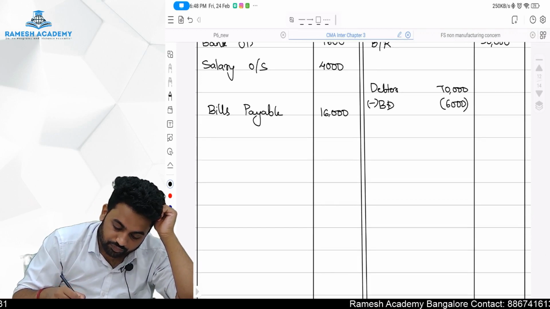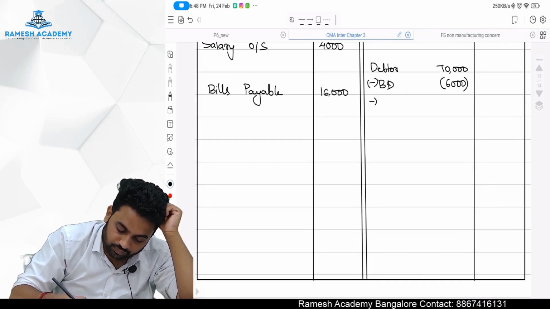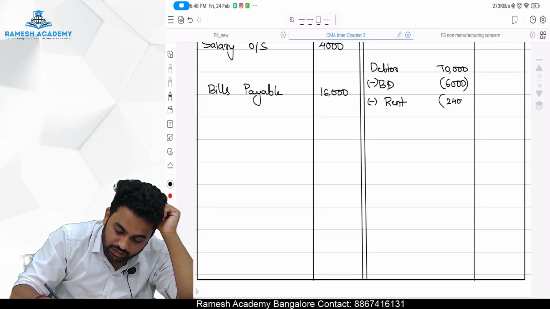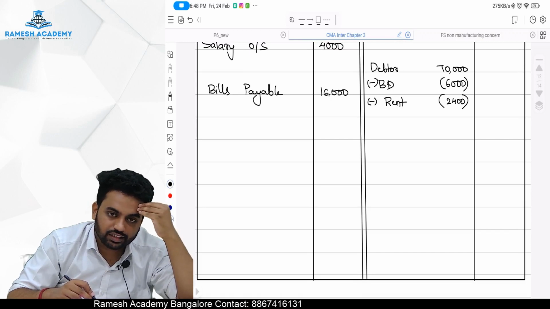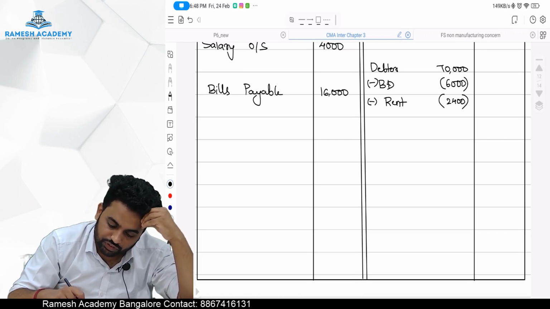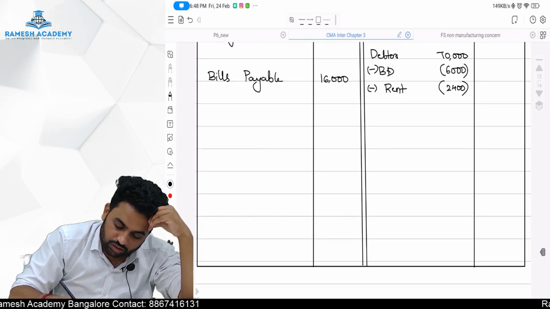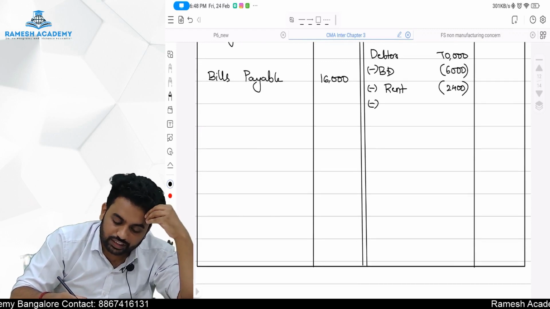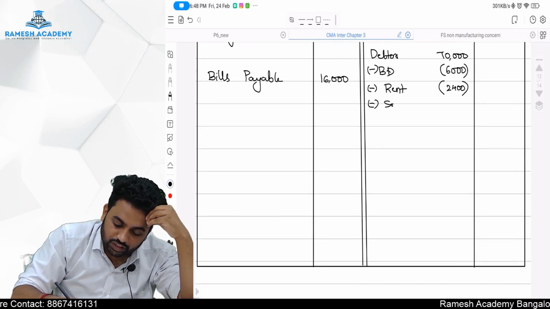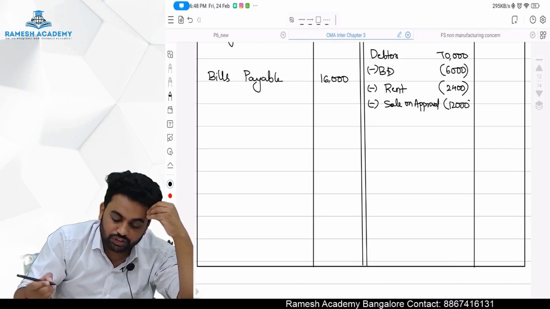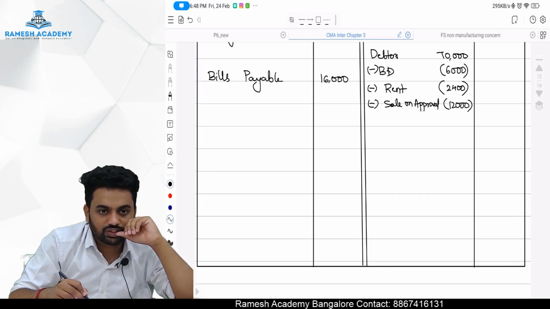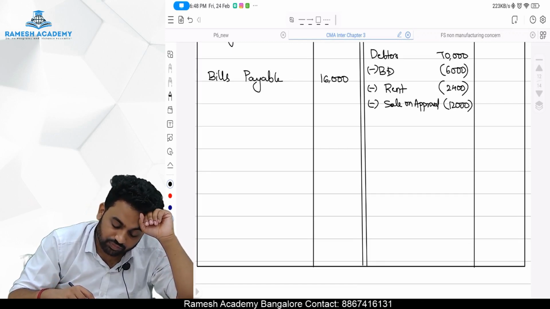Minus rent. Towards rent, out of the bad debt, 2,400 we are taking out. The debtor account gets credited and the rent account gets debited. So 2,400 is done. Sale or return on approval basis, we have credited sale on approval, right? How much is it? 12,000. We have already debited him, but we should credit him now. How much, sir? 12,000. Okay.